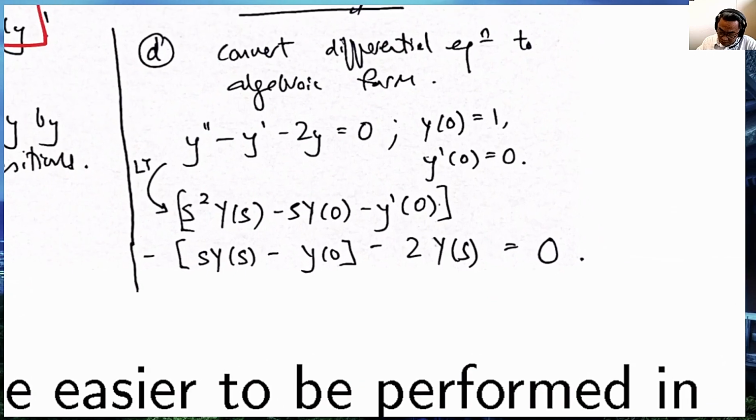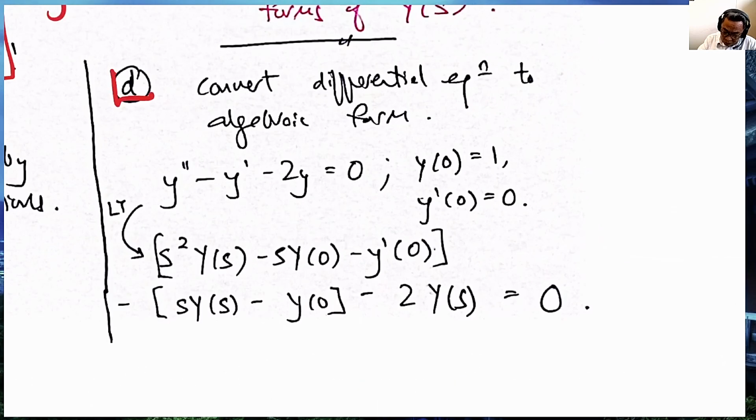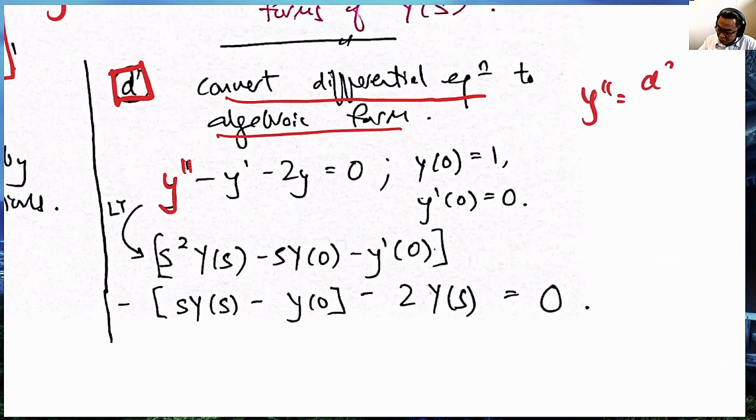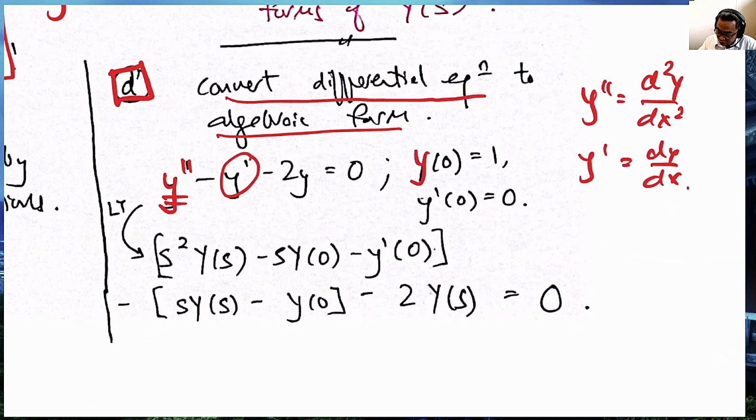And lastly, we show you the last example of why we're interested in the Laplace transform. We can convert a differential equation into algebraic form. This looks like a differential equation. Y double prime is d2y dx squared, y prime is dy dx. So we have a second order differential equation, and then we have some initial values: y of 0 is 1, and y prime of 0 is equal to 0.